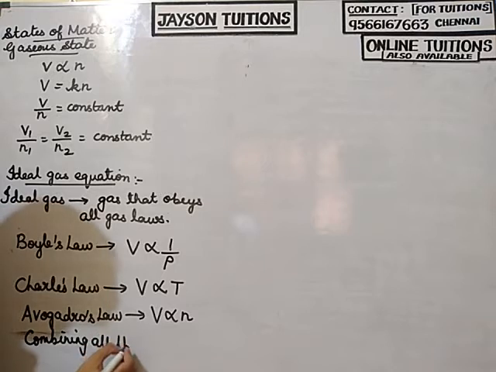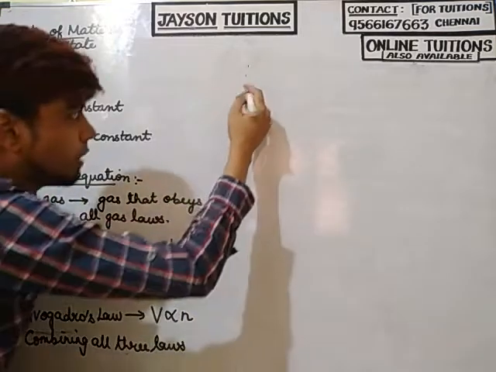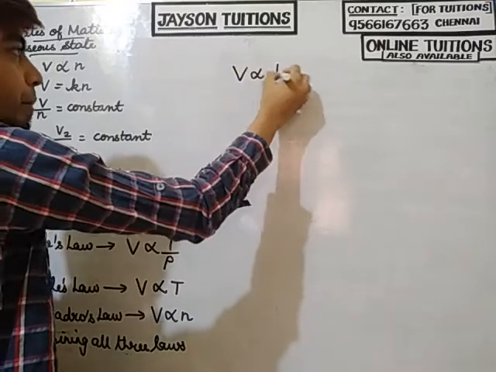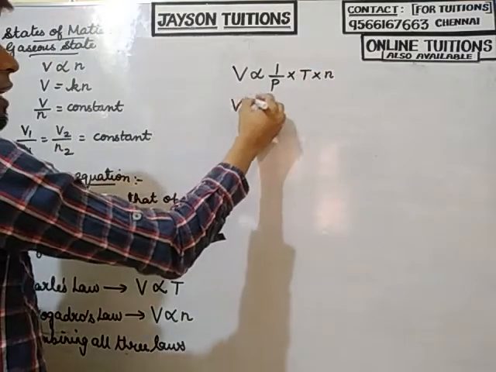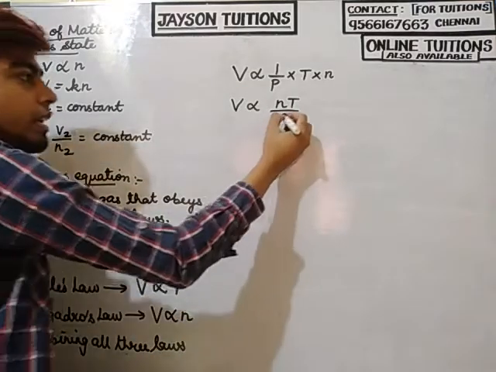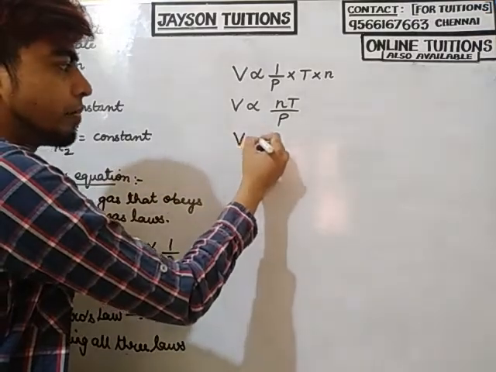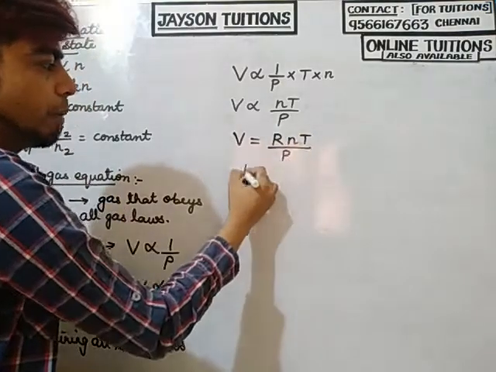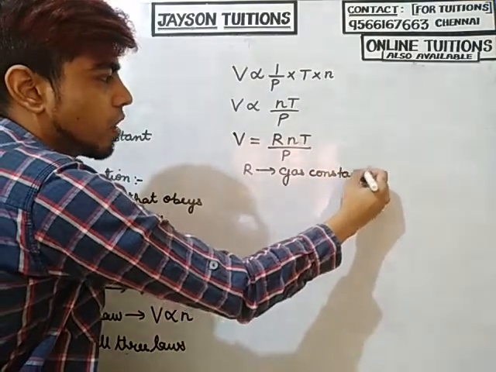Combining all the three laws, what will I get? I will get V is proportional to 1 by P into T into N. So V is proportional to NT by P. To remove this proportionality sign, I am going to add one constant R. So V is equal to R into N into T divided by P. R is a constant. The name of R is the gas constant.